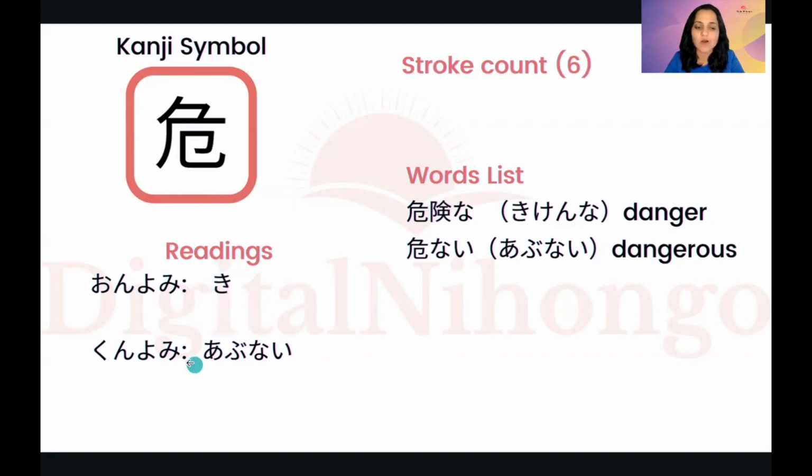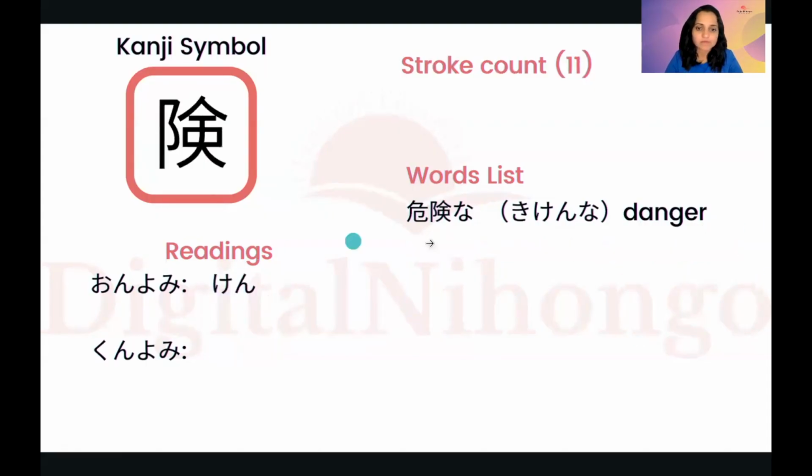So ki or abunai, some sprays, okay, which are used for children. There also you can see that it is dangerous. Please be safe while using this product. Okay. So kiken or abunai. Or some construction work is going on and there is a risk of people getting some injuries or hurt, then there will be a board, kiken. Okay.